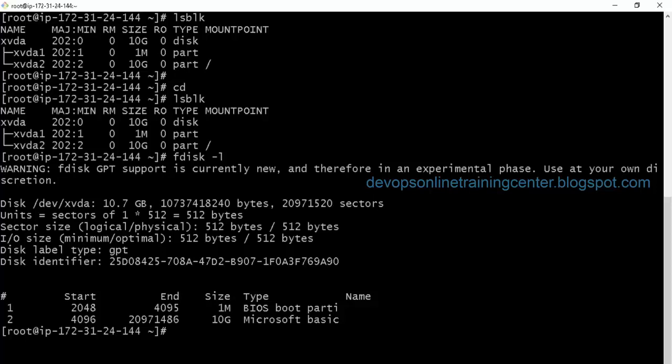Now I attached the disk to this instance. So how do we refresh the hardware configuration so that the new disk appears here, right? So what is the command to refresh? I think echoing the bus. Sorry, what is it?